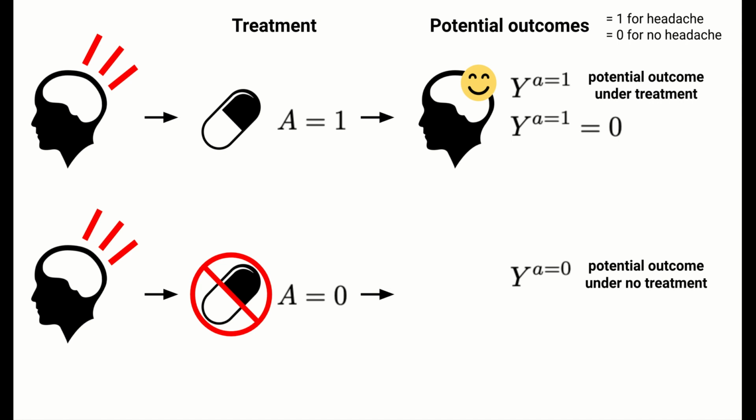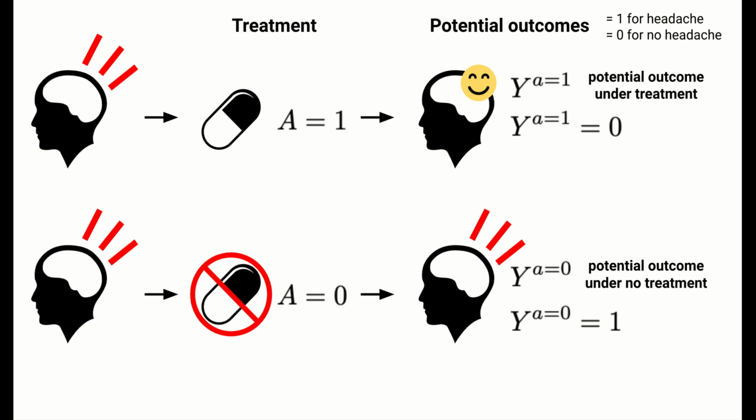We can denote the 1 hour headache outcome where I didn't take aspirin as Y with a superscript A equal to 0. This is referred to as the potential outcome under no treatment. Suppose that my headache would have persisted without the aspirin. Then this potential outcome is equal to 1.